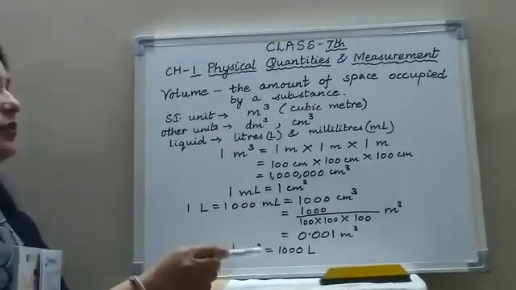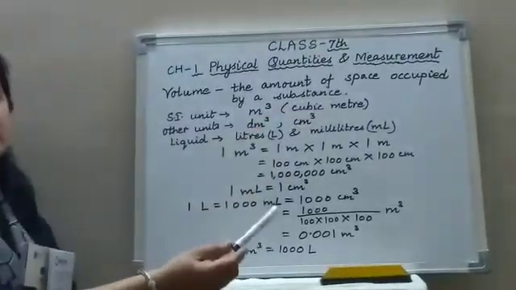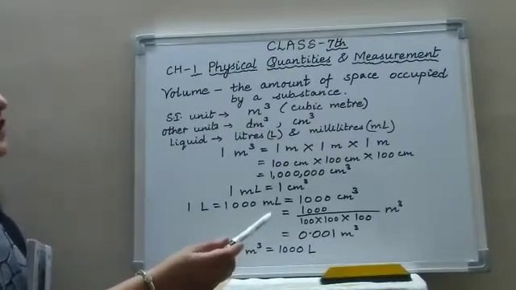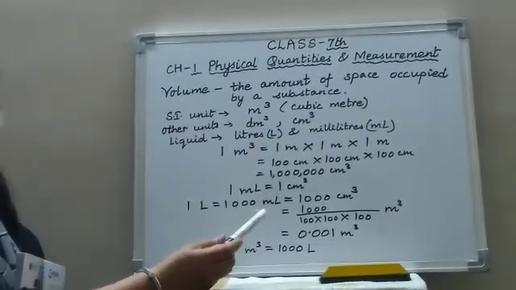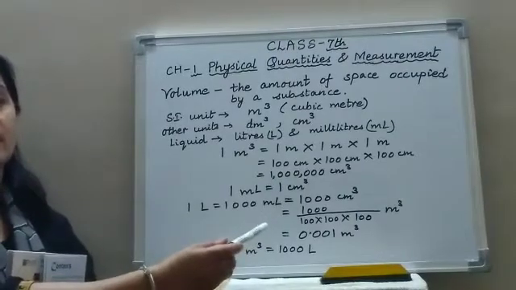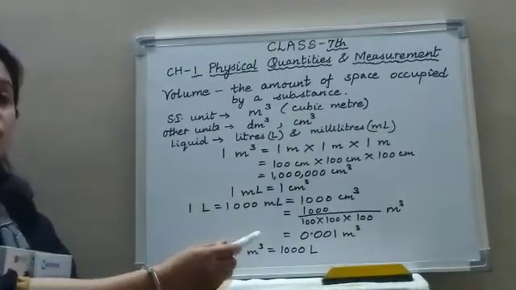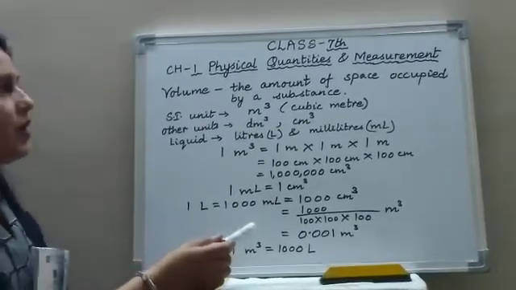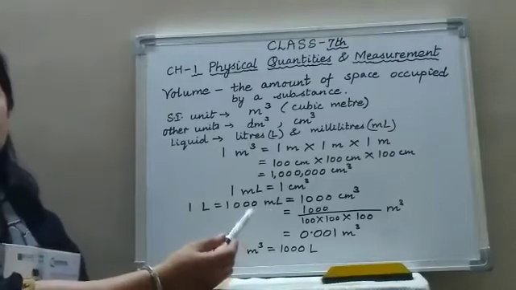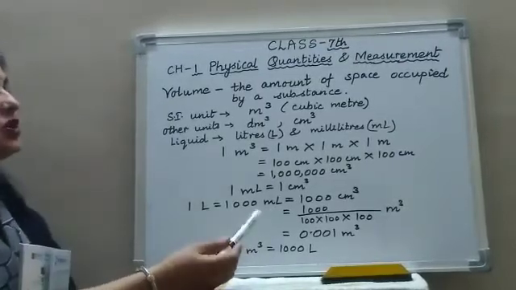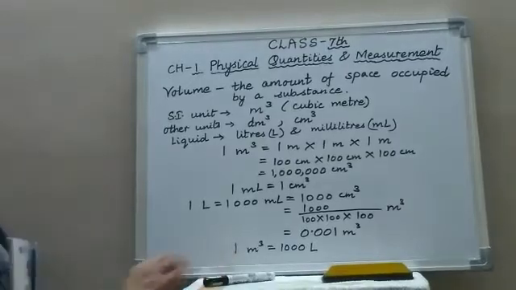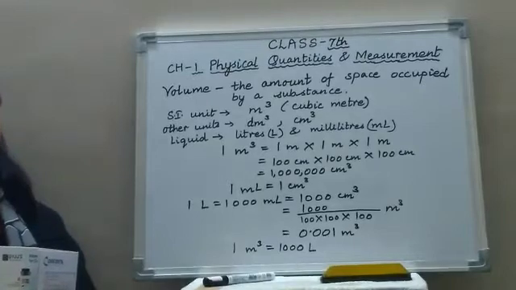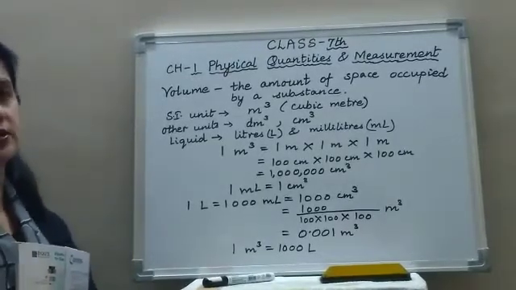And children, you know the importance of measurement. In daily life, you measure many things. Like you measure the amount of milk when you go to buy milk from a milkman. And you also must have seen different types of measuring cylinders for them. In daily life, you also measure the length of the objects. You measure temperature. And there are different units and instruments for measuring these physical quantities.